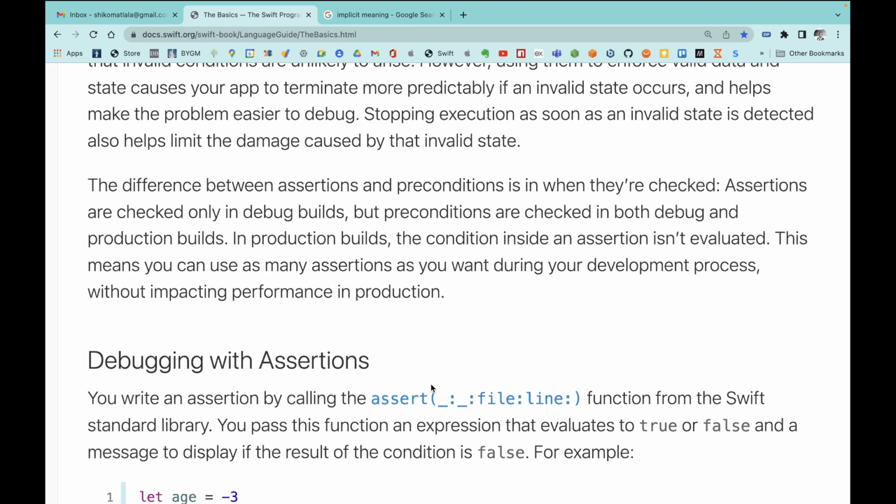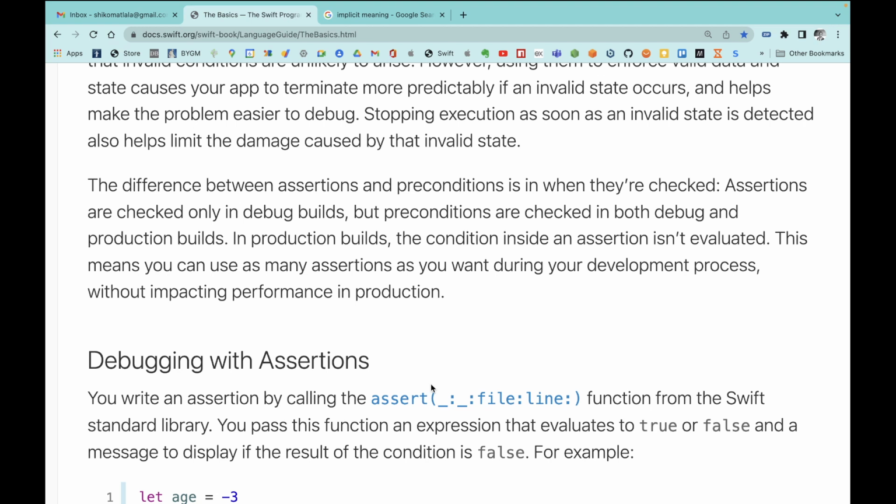We learned that the difference between assertions and preconditions is in the way they are checked. Assertions are checked only in debug builds, but preconditions are checked in both debug and production builds. In production builds, okay, I don't know what a production build is, and I guess we'll also be able to clearly define the difference between debug and production builds.